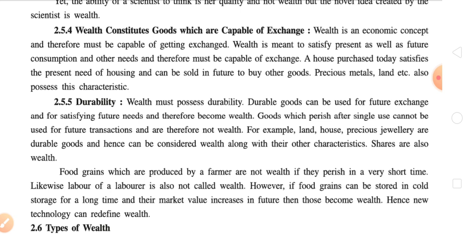But in future, if I purchase one more house, or if I move to any other house which is bigger or smaller as per my need, then presently the house in which I am residing is fulfilling my present need of consumption. That is, it is my present wealth which is capable of satisfying my present need.